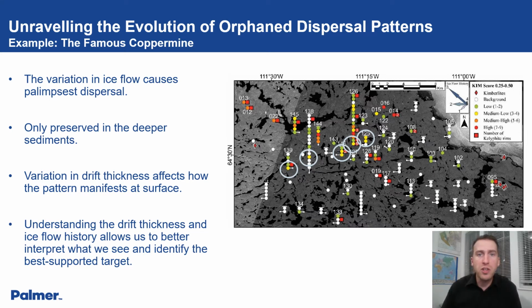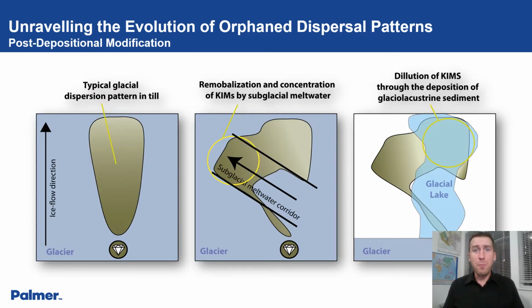But what about the superficial material itself? From Palmer's previous work, we understand how different processes affect kimberlite indicator mineral counts. On the left is a map view of the primary dispersal that points to the source. The darker shading represents higher indicator mineral counts. In the center, you can see how meltwater can remobilize and offset the primary dispersal, resulting in an increased concentration adjacent to the primary dispersal.